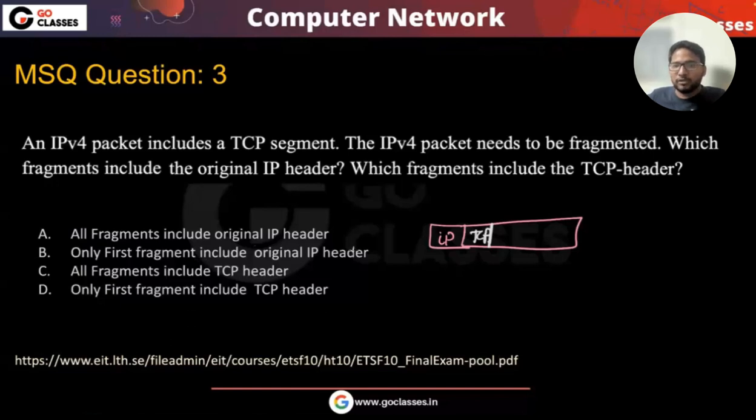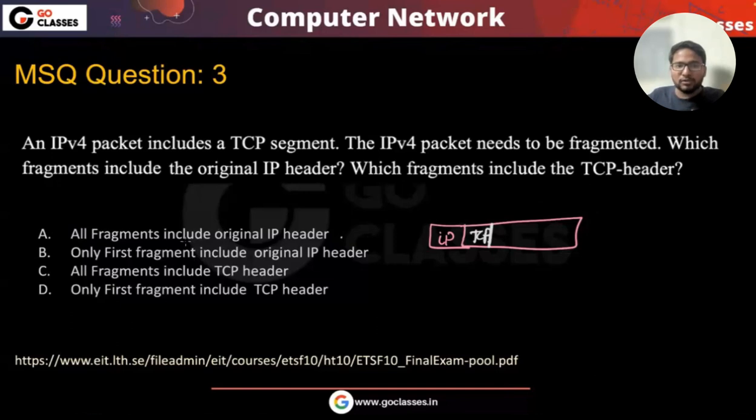All fragments include the original IP header? Do you think so? None, right? No one is including this original IP header. See, this original IP header is not of my use even, right? What we will be doing is fragmenting this particular thing, right? So none is having this original IP header. We have already talked about these things in the previous classes.